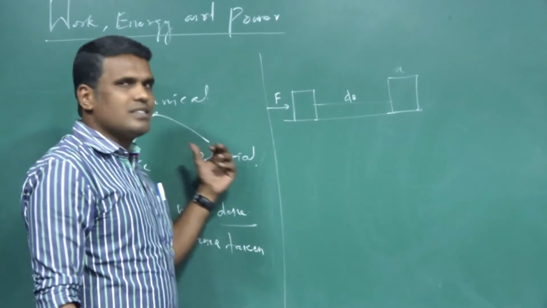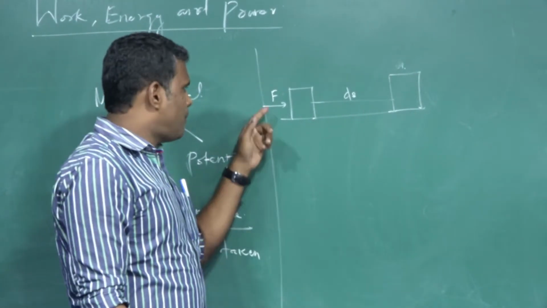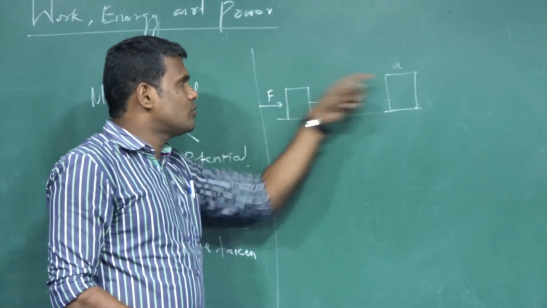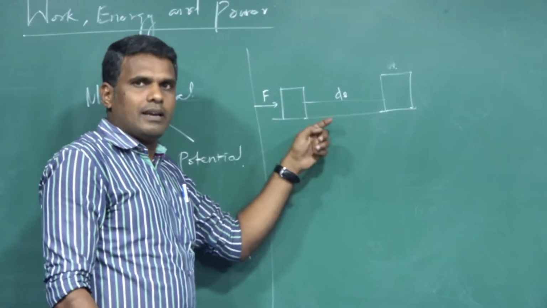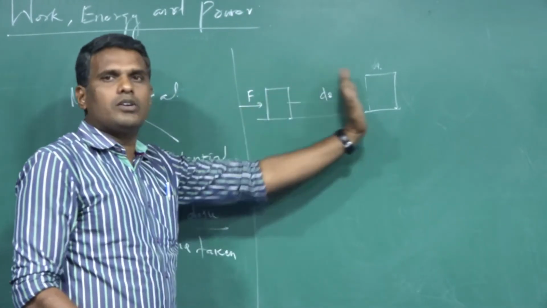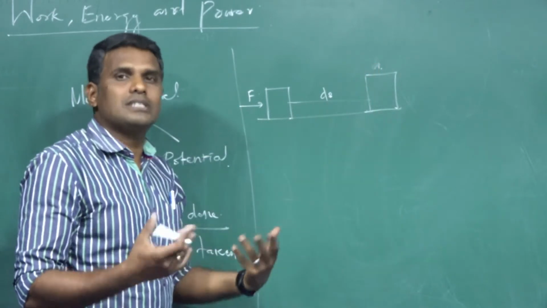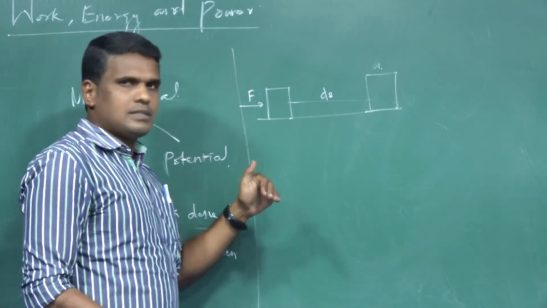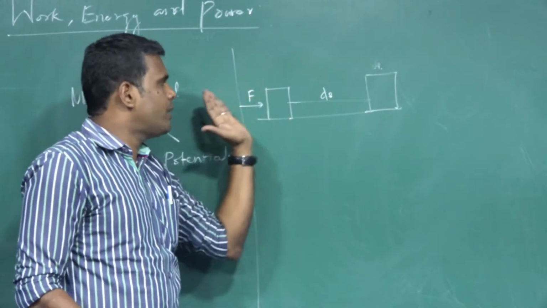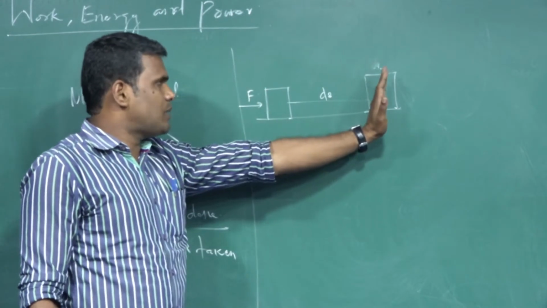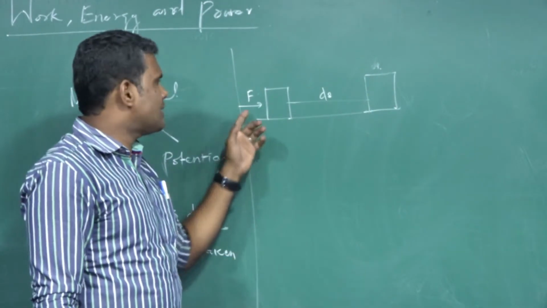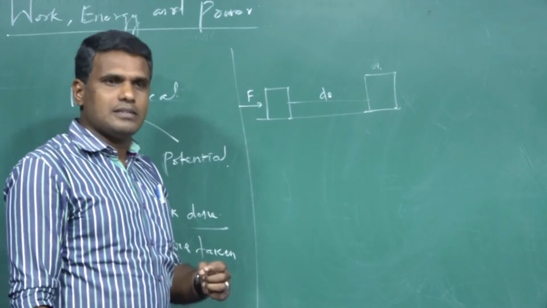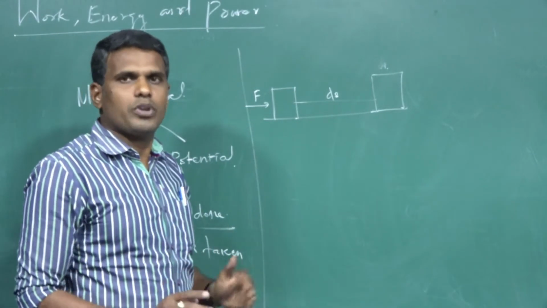Now, what is energy here? It is the ability to do work. If the fellow who is applying the force on the stone cannot make the stone displace through this particular distance, then he has no such ability to make the body move from one place to another. So he has no such capacity, and we say he has no energy. If the person applying the force is able to push the stone and displace it through a distance ds, then you can say he has enough energy. He is capable of doing the work, so he has the required amount of energy.